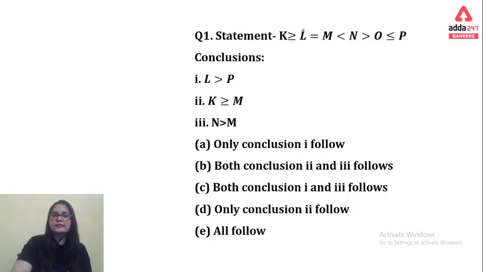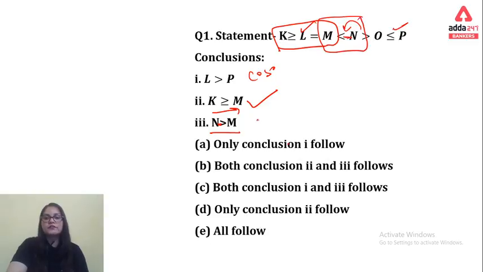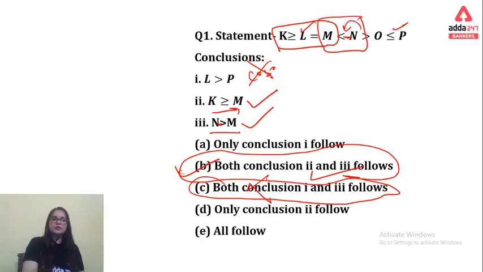So you can see that for L to P, we don't have the confirmation, so we go with the can't say option. Coming to the next, K to M, yes, of course we have the relationship between K to M, and from N to M we require the gate open in front of N, and here we have N to M gate open in front of N. That means the second and third will be right, and only can't say becomes definitely false in this question. So we go with the B option. B option will be the right answer, where the second and third conclusions will be right.